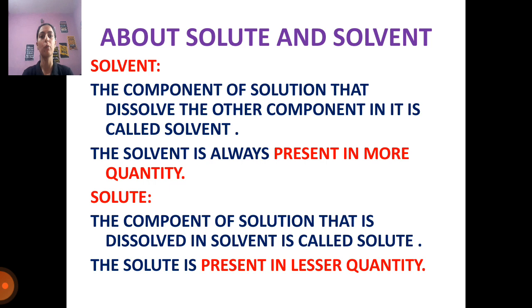Let's discuss solvent first of all. Solvent is that component of a solution that dissolves another component in it. Always remember that solvent is always present in more amount. For example, if I am adding lemon juice in water, the quantity of lemon juice is less whereas the quantity of water is more. In this case water is the solvent, and here the solvent, that is water, is dissolving lemon juice into it. That's why we call water a solvent.